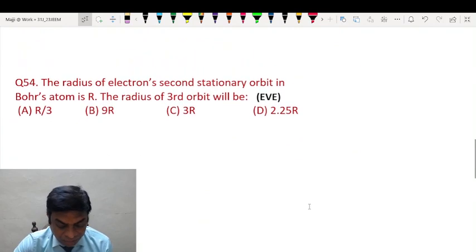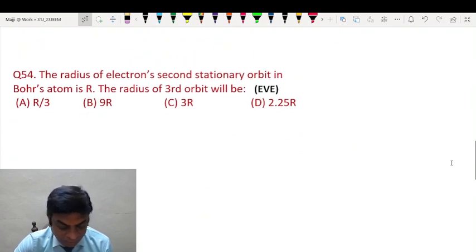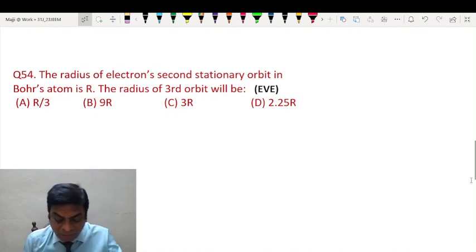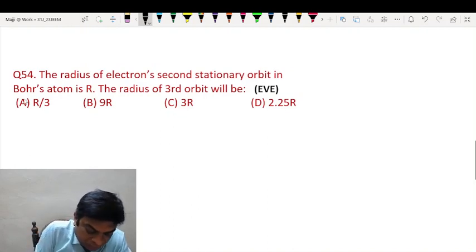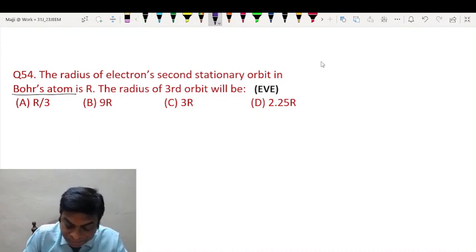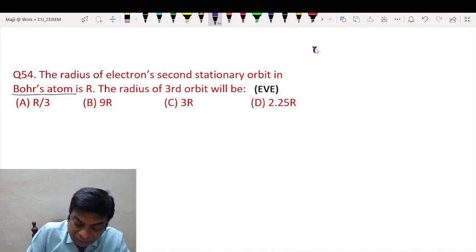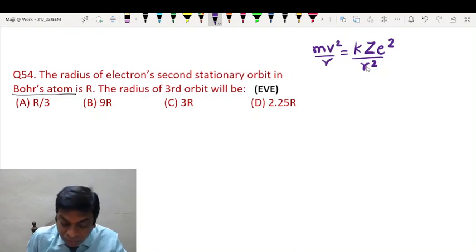So neutron has larger rest mass than proton. Then the radius of the second stationary orbit of Bohr's atom is this. Radius of third orbit will be? Now it's a question based on Bohr's atom. Now students, you have to understand two things. One is according to Rutherford's theory, the centripetal force is provided by the electrostatic force of attraction between the electrons and the protons.